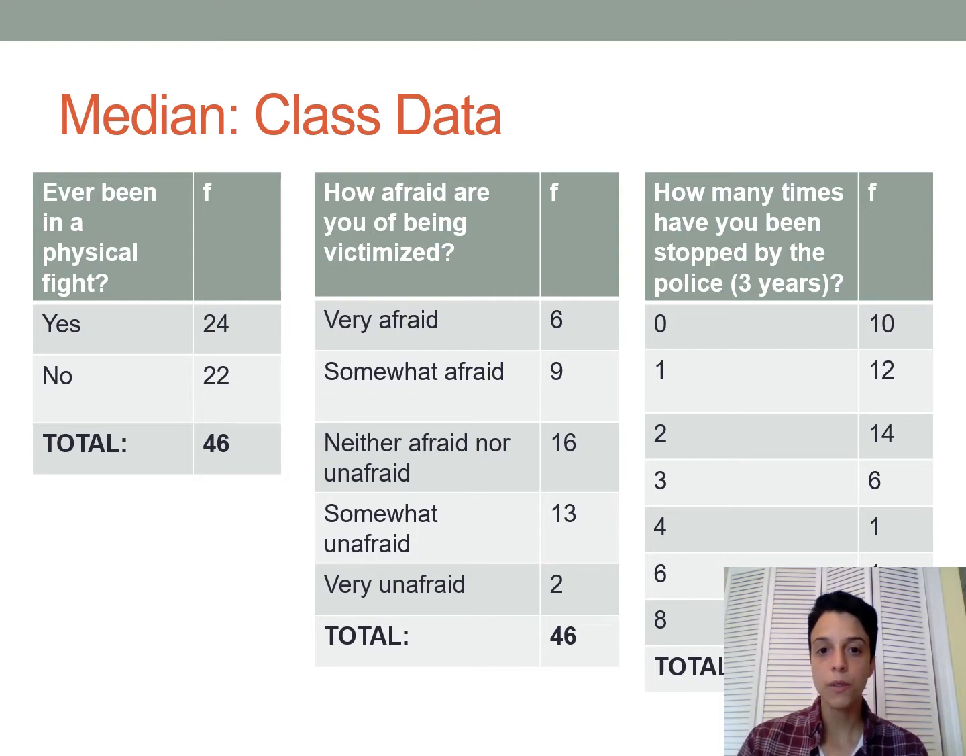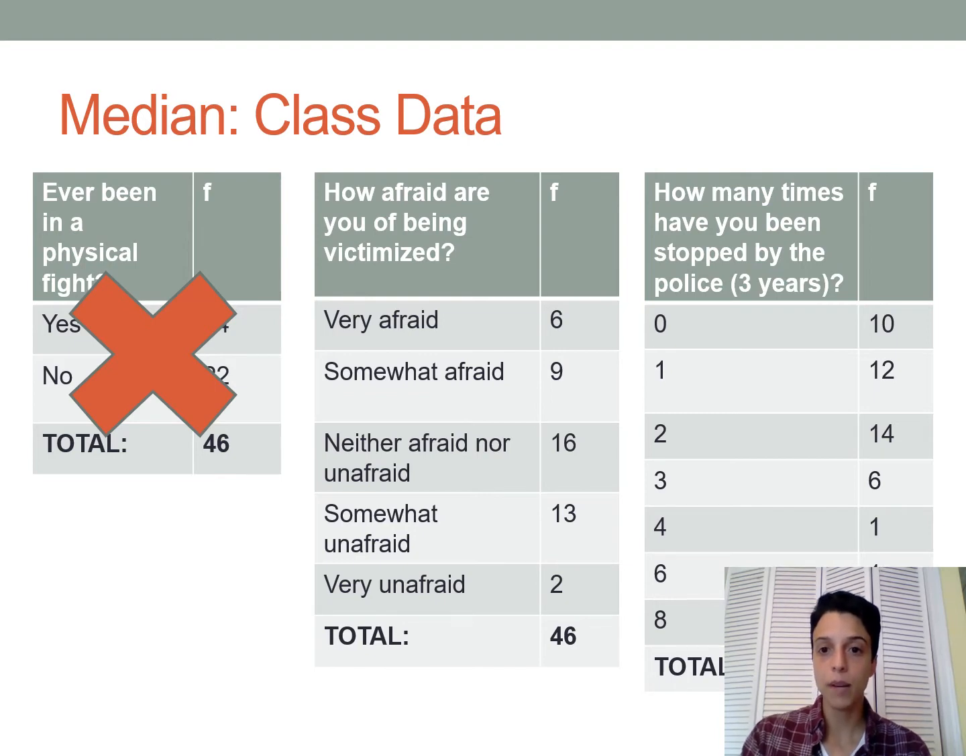And if you think back to the last slide, the median can only be found for ordinal, interval, or ratio level variables. In other words, variables that have responses that can be put in order. So based on this, we're going to say we can only find the median for the victimization question and the number of times stopped by the police question.